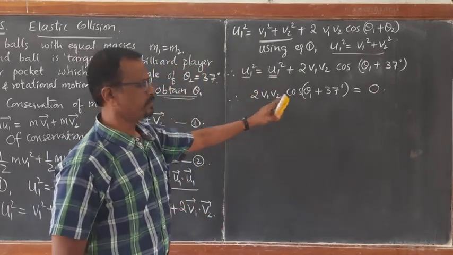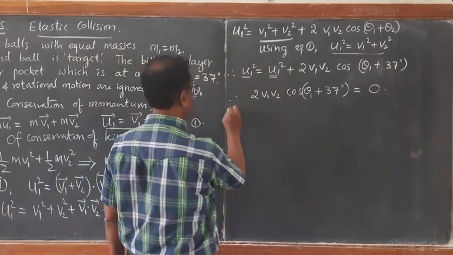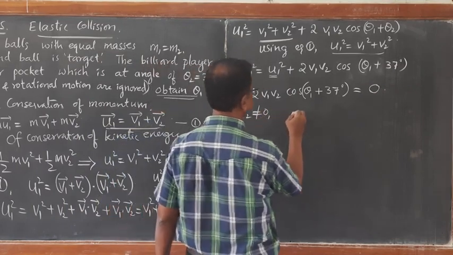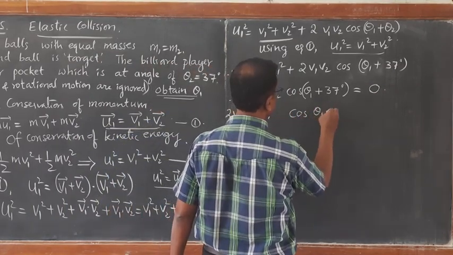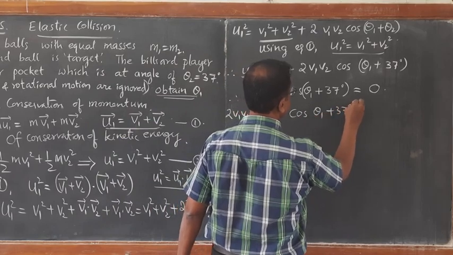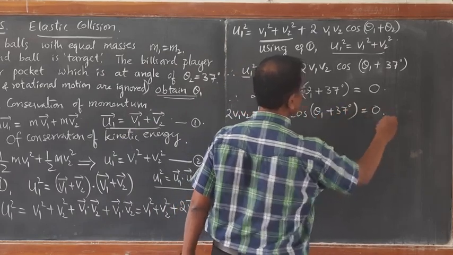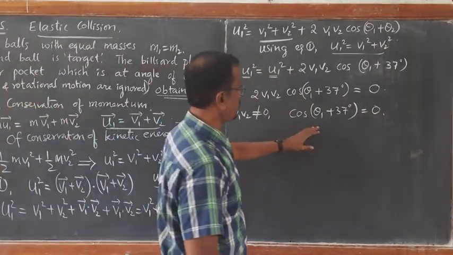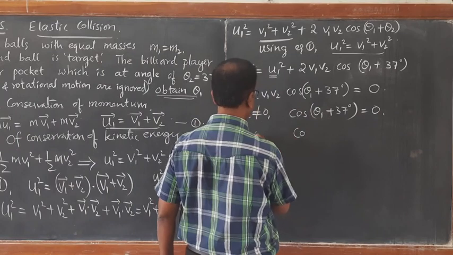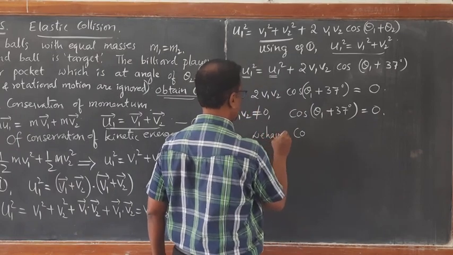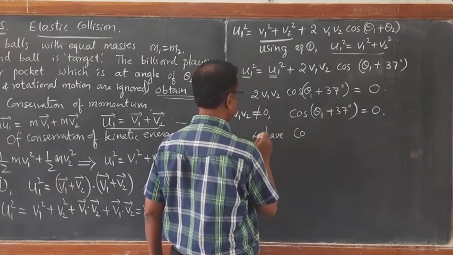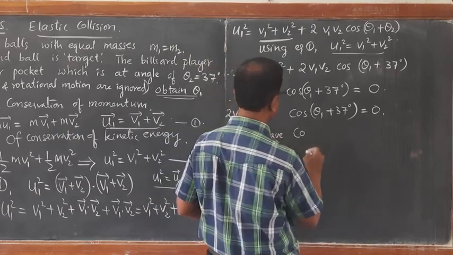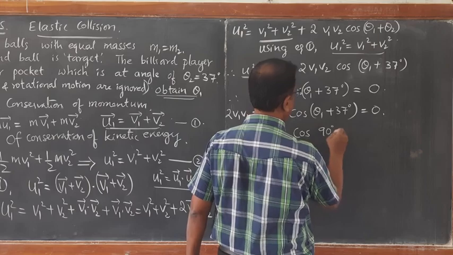Now v1 v2 cannot be equal to 0, so 2 v1 v2 cannot be equal to 0. This implies cos of theta 1 plus 37 degrees must be equal to 0. For what angle is cos 0? We know cos 90 is equal to 0.